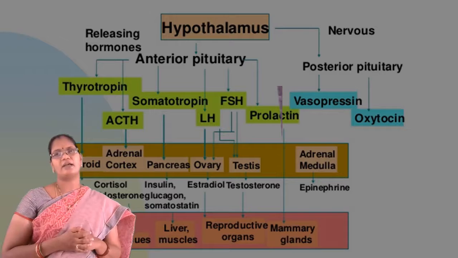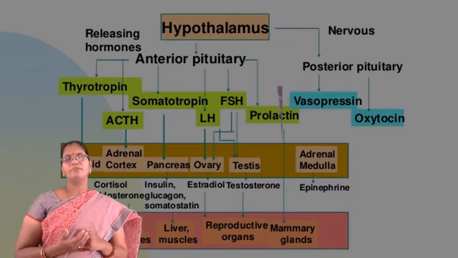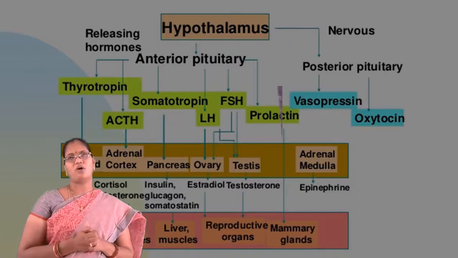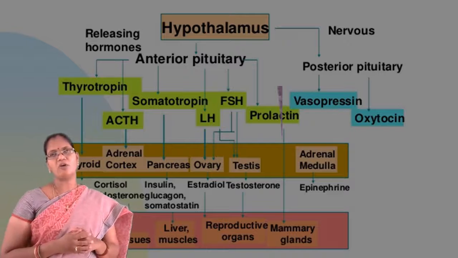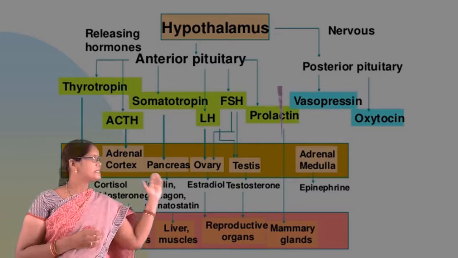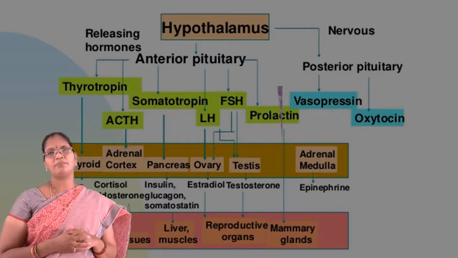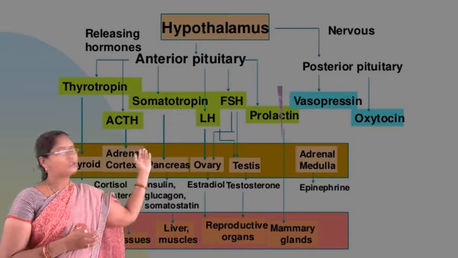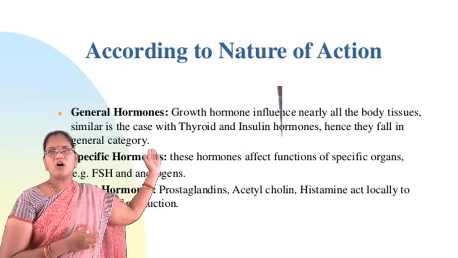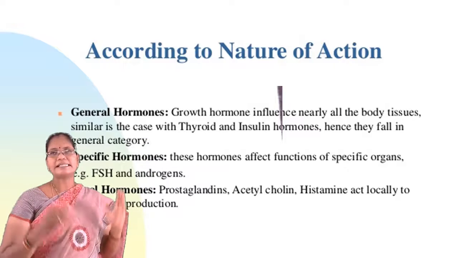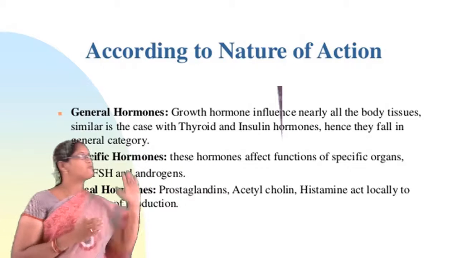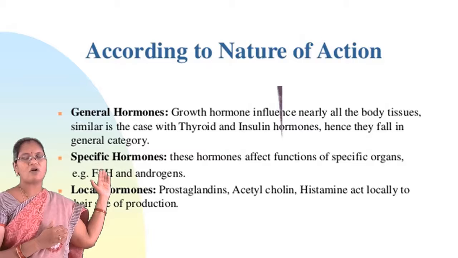In the same way, luteinizing hormone secreted from the anterior pituitary gland will act on the ovaries, and it secretes estradiol, which acts on reproductive organs, and the follicle stimulating hormone will act on the testes and results in the secretion of testosterone. Now we will move to the adrenal medulla hormone. They secrete epinephrine. So this is the overall view of the classification of hormones.